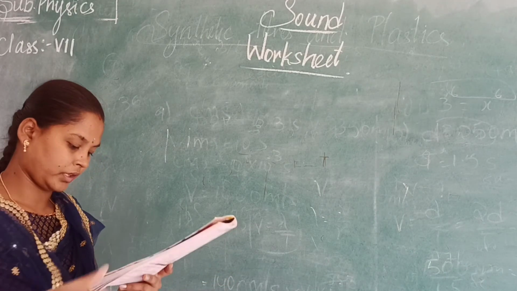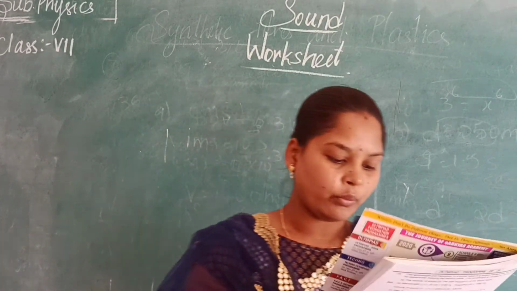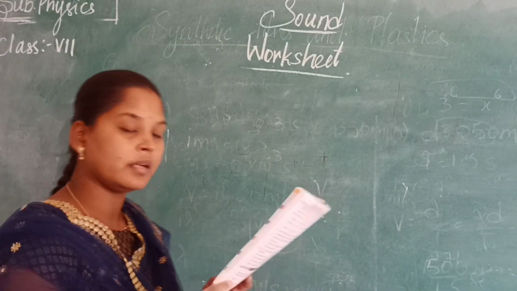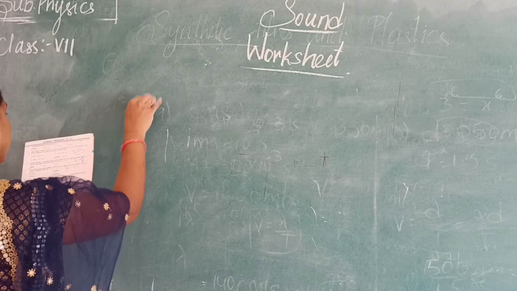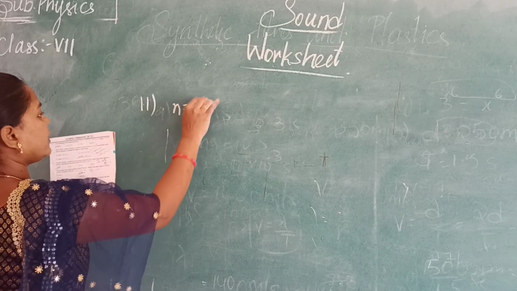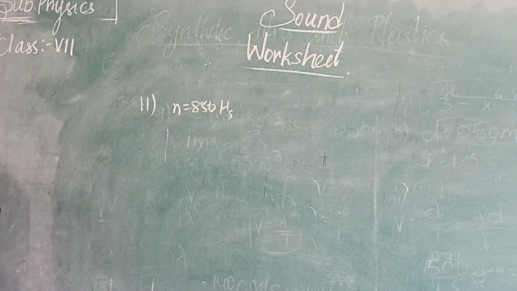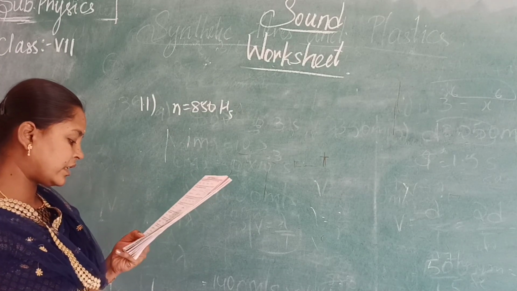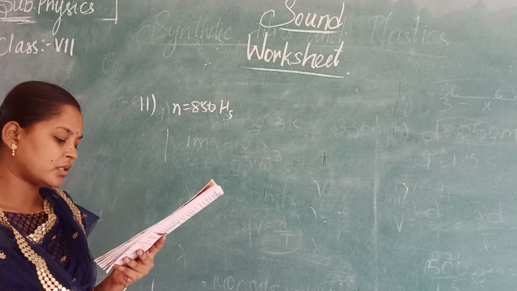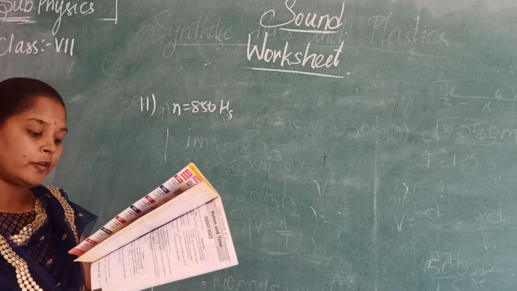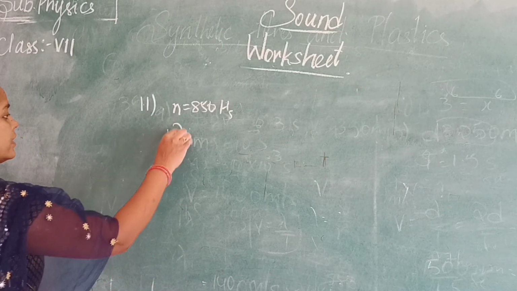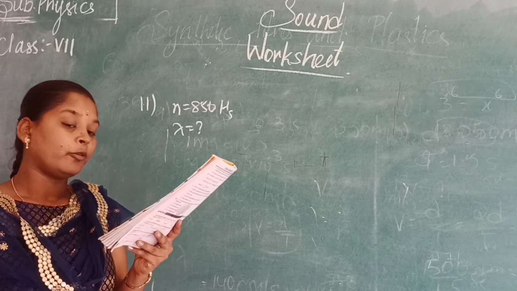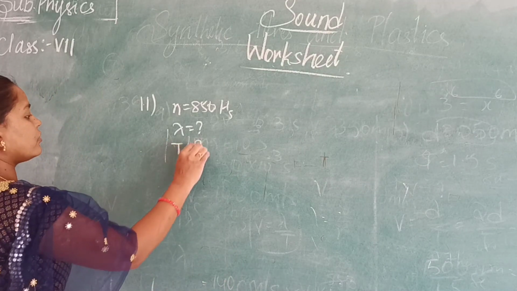Next, a violin string emits sound with a frequency of 850 Hz. So frequency is 850 Hz. And the distance between a crest and a neighboring trough that passes through air. So what are they asking to find out first? They are asking to find out the distance, that is lambda. And what is the period of vibration? They are asking for the time.